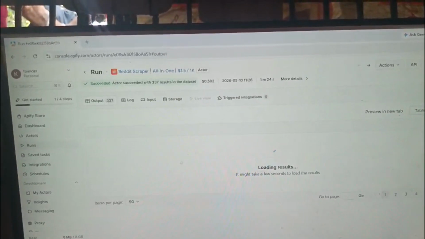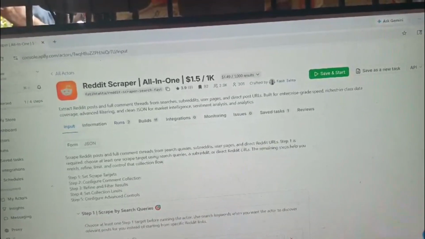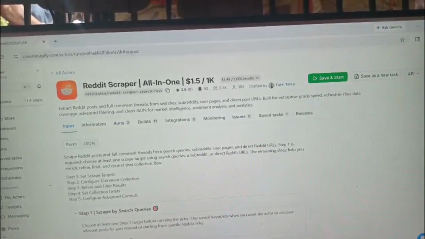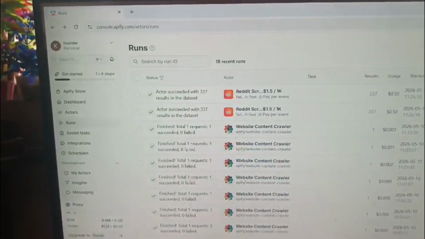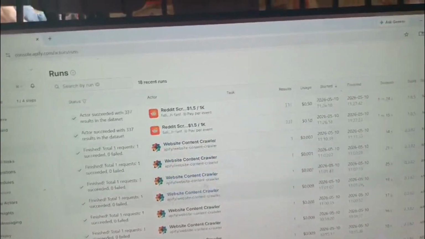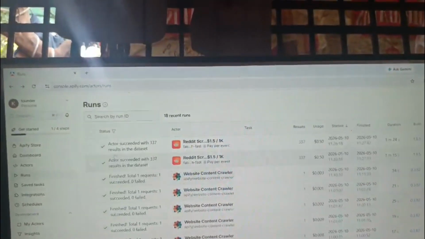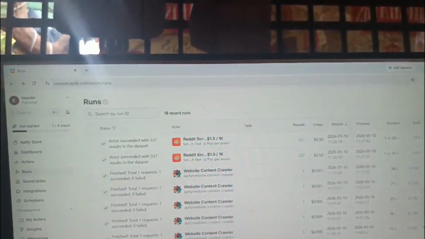So I want to fix this. Let's go back and see, $0.50 was used by this. The total was $1.13. This is scraping, so we are supposed to fix this issue. Today we fix this issue and try to complete our MVP and launch. So that's all, my motto.